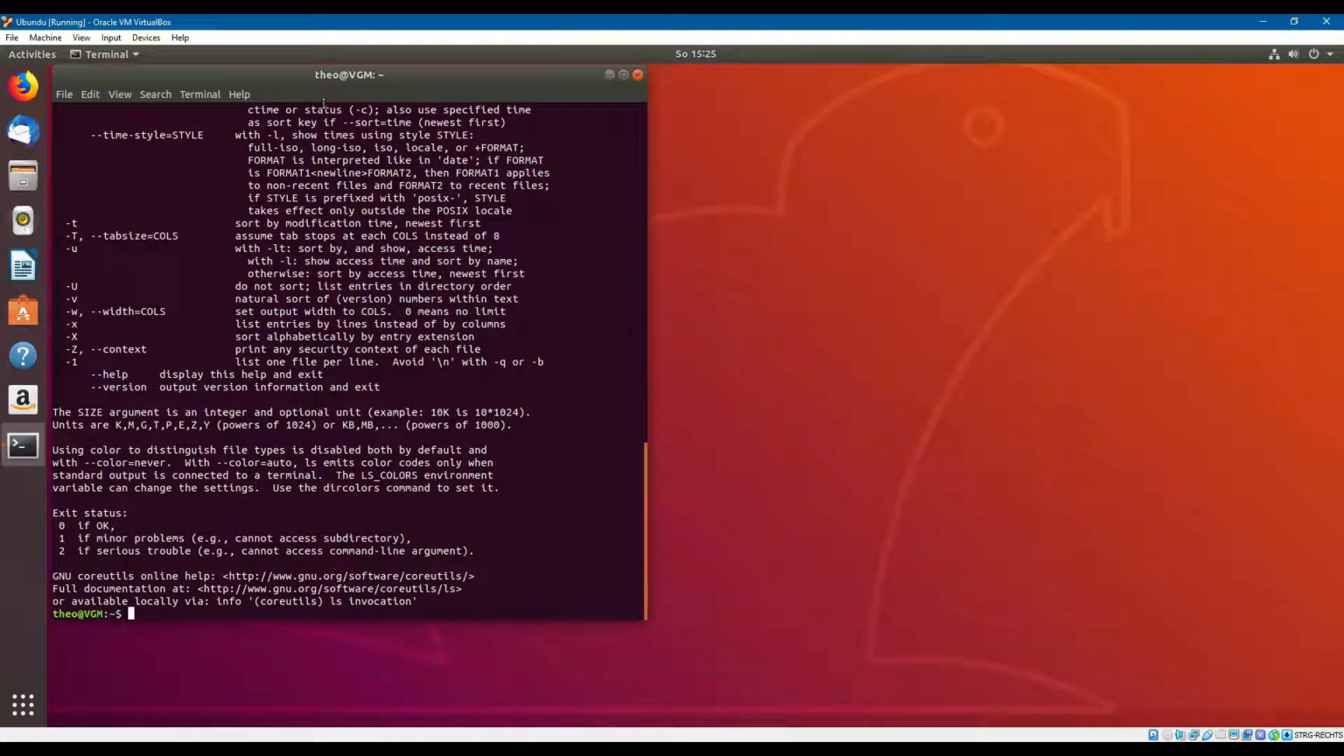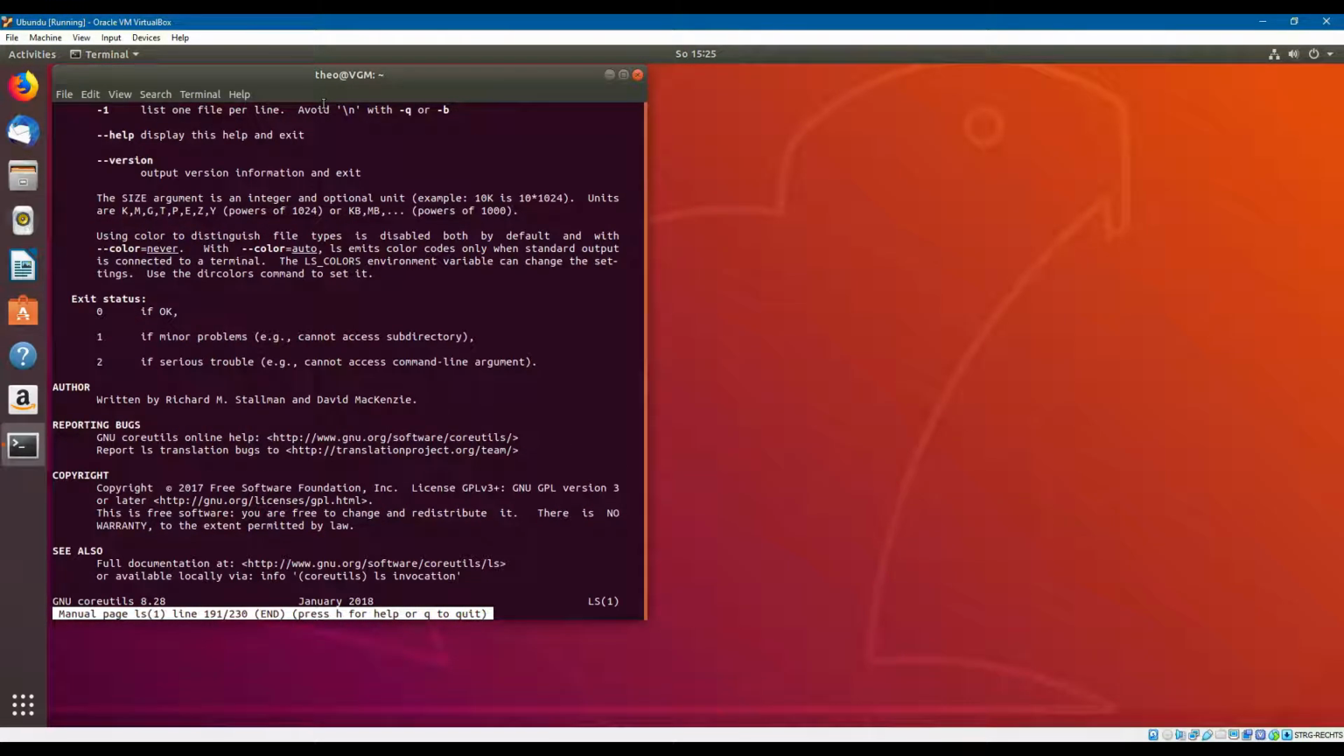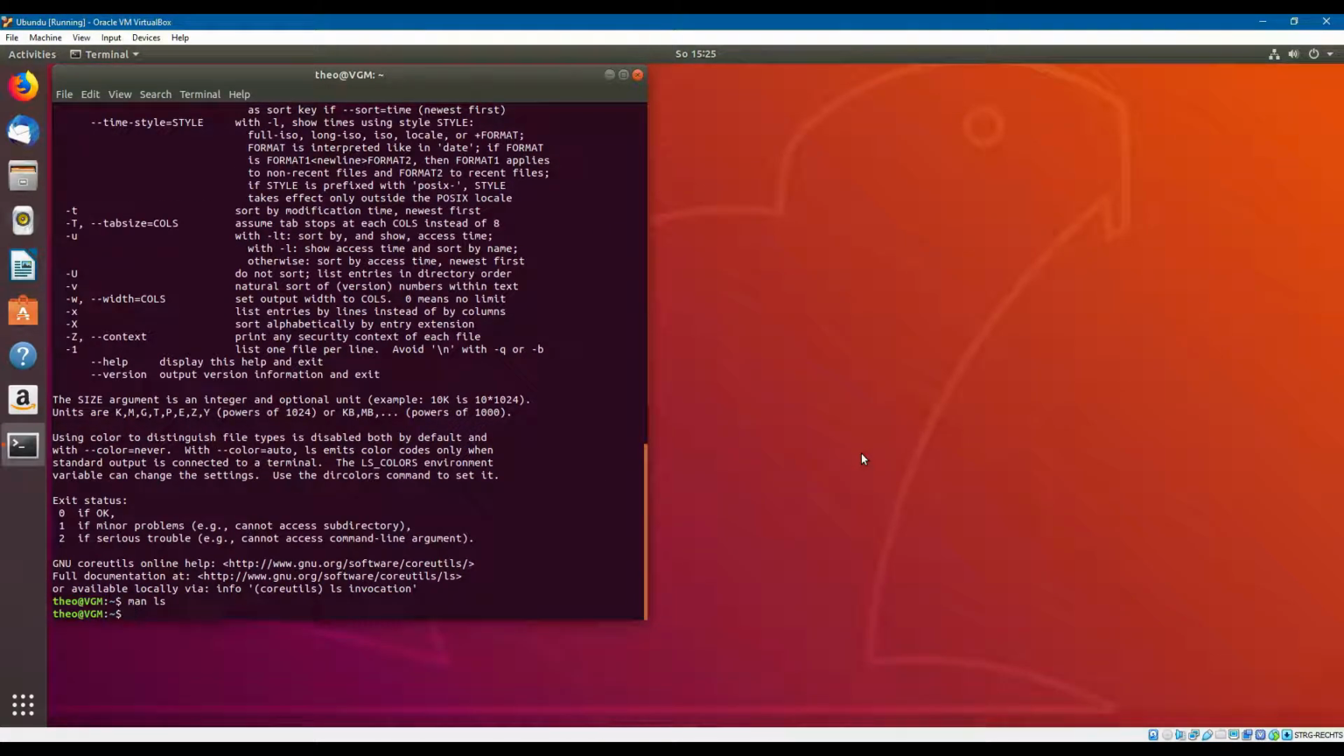If you want more details about the command, you will use the man command. So you write man and then the command you want to check. Using the end and the home buttons, you can go up and down and scroll the text. And as you see here, press H for help or Q to quit. So if we press Q, we can quit it. There's another command to help you, apropos.